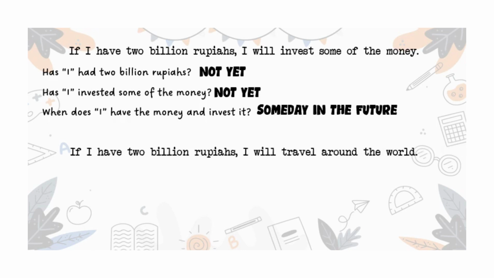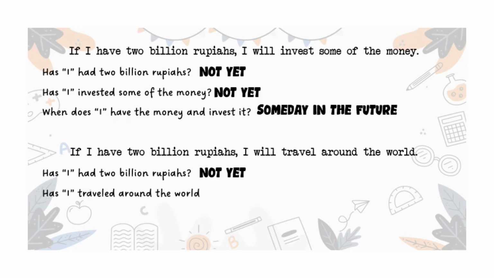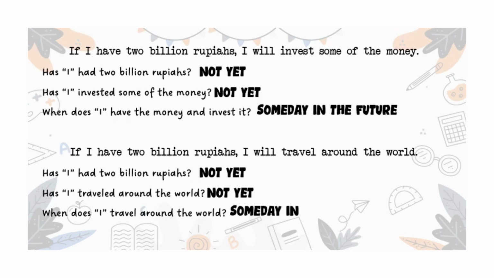Okay, now let's take a look at another example. The second sentence. If I have 2 billion rupiahs, I will travel around the world. Has the character I here had 2 billion rupiahs? Not yet, because she is still in the progress of saving the money. Has the character I here traveled around the world? Not yet. So, when does I travel around the world? Someday in the future.